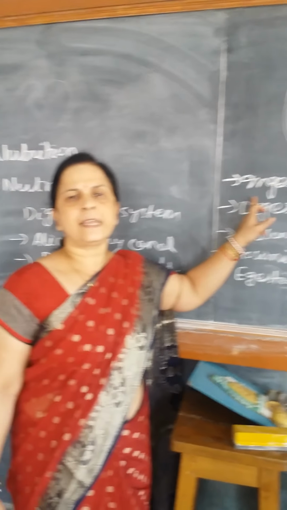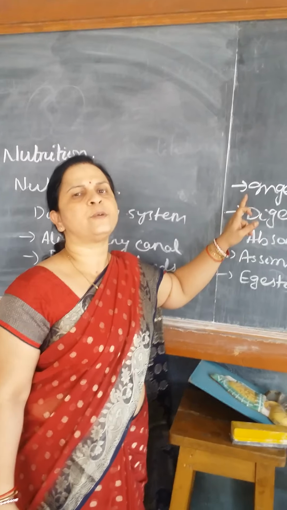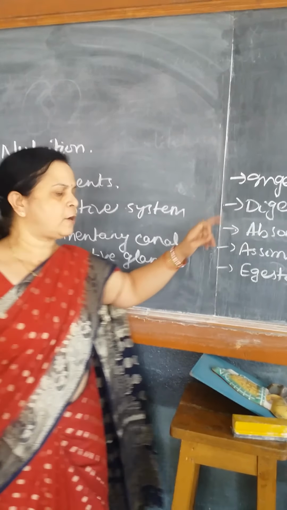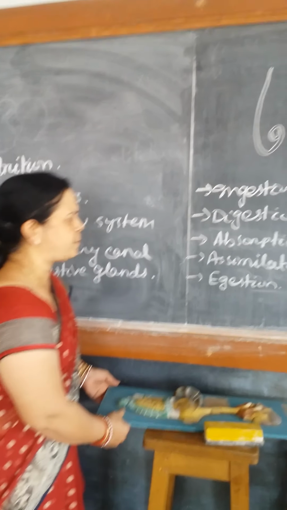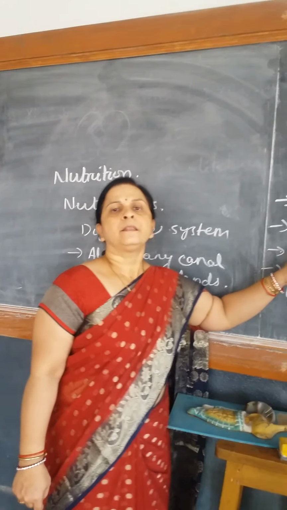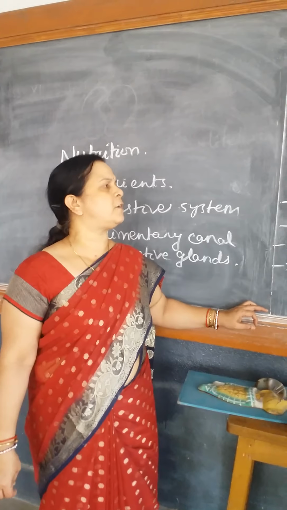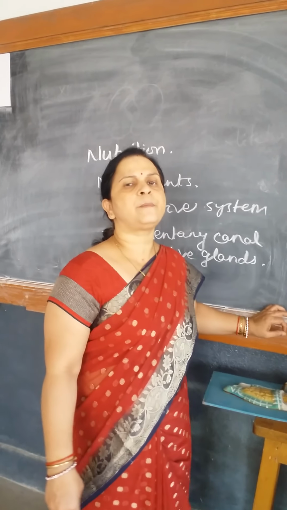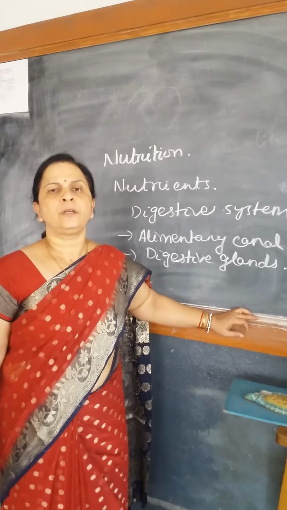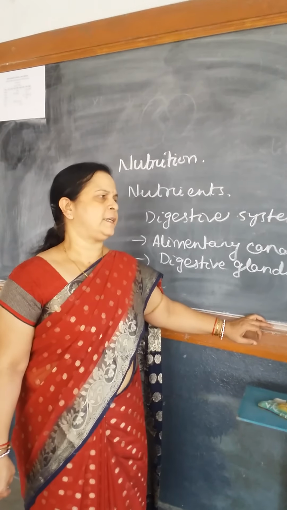So what is ingestion and in which organ does ingestion take place? Taking food into the body is known as ingestion. The organ of ingestion is the mouth. Then digestion. The conversion of complex food material into simpler form is called digestion. The organs of digestion are mouth, stomach and small intestine.